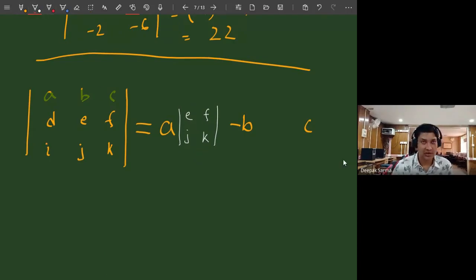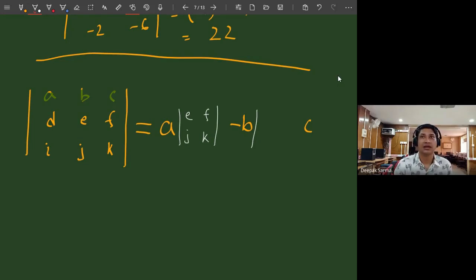determinant, then minus B. Again for minus B, I will do the same thing. That is, if I remove the row and column where B is present, you can see B is present in the first row and in the second column. So what I have ultimately is D, F, I, K. Do you see? D, F, I, K. So I will multiply this. Okay, do you see this?